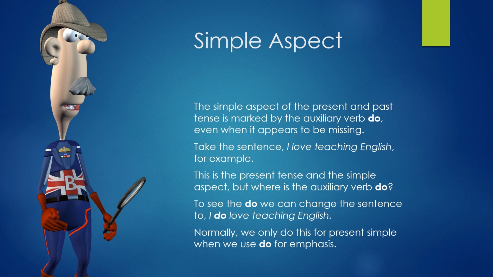Simple aspect. The simple aspect of the present and past tense is marked by the auxiliary verb do, even when it appears to be missing. Take the sentence, "I love teaching English," for example. This is the present tense and the simple aspect. But where is the auxiliary verb do? To see the do, we can change the sentence to, "I do love teaching English." Normally we only do this for present simple when we use do for emphasis.